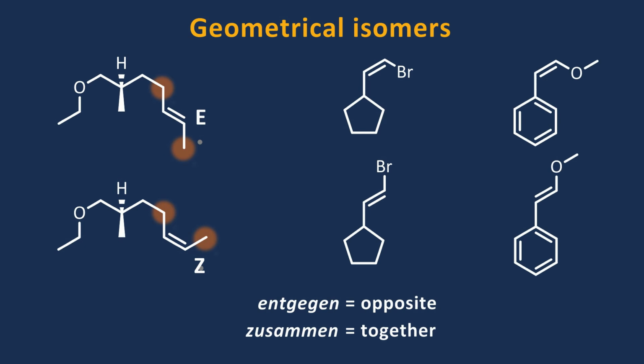Let's look at a couple more examples of E and Z pairs. Highest priority on the same side, it's Z, opposite side, E.